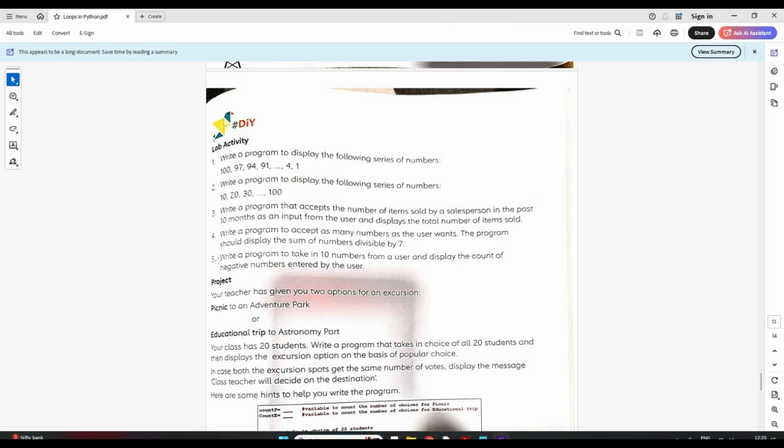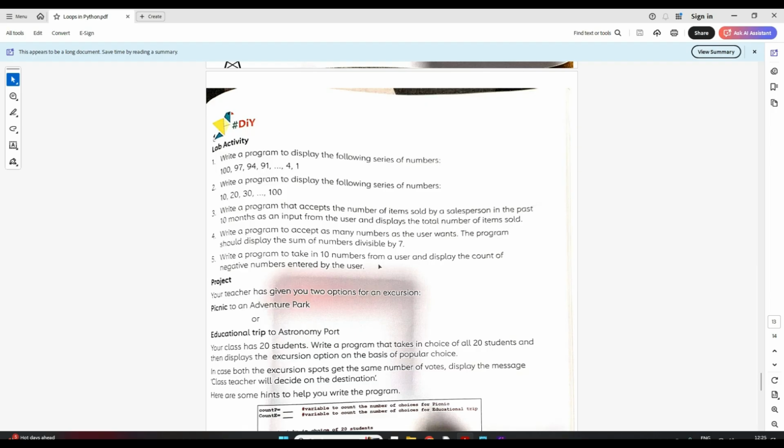Now let's try to write the program for this fifth one. It's a simple program. We just need to understand. It says: write a program to take in 10 numbers from the user. So we have to take 10 numbers, so we know the iteration will be 10 times. Then they're saying display the count of negative numbers entered by the user. So we have to check if it is a negative number or not. Then we have to display the count, not the number, but the count of negative numbers.